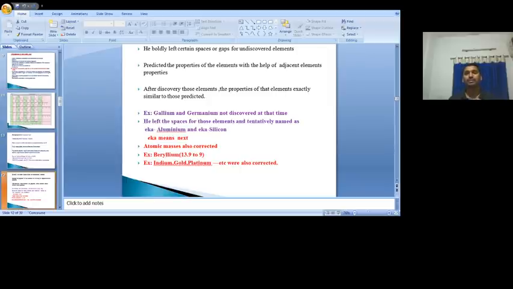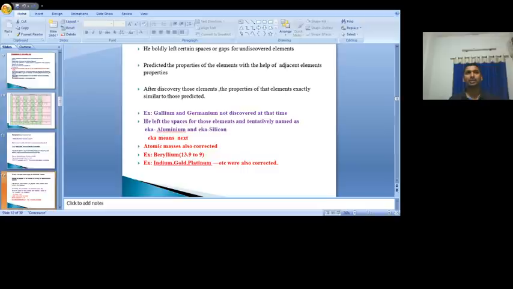For example, boron and aluminium come under one group, and next to aluminium the element was not discovered, so he left the space and gave the name Eka aluminium to that space. Eka is a Sanskrit word. The meaning of Eka is next.